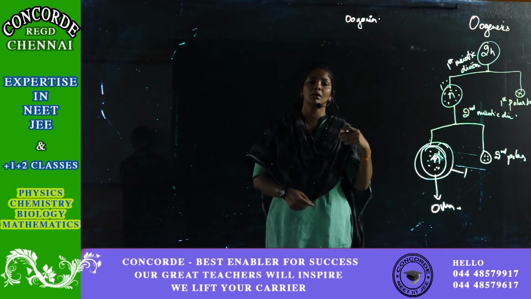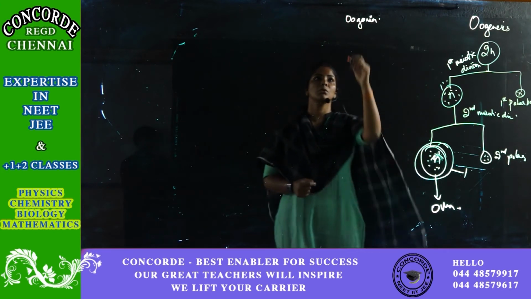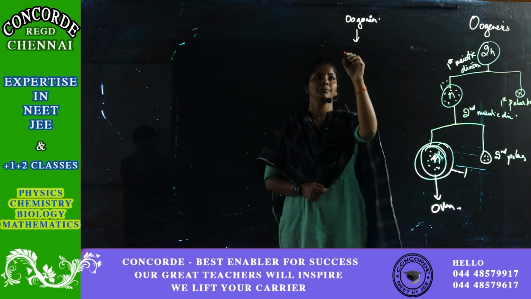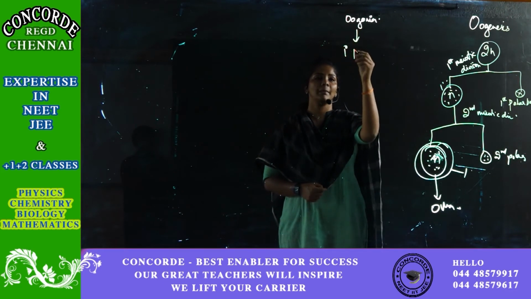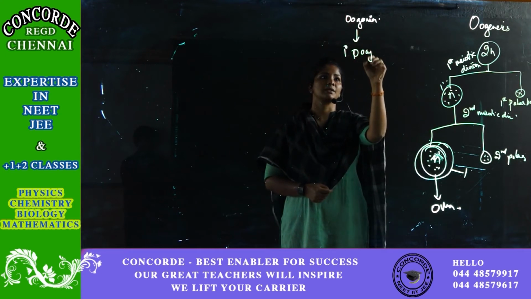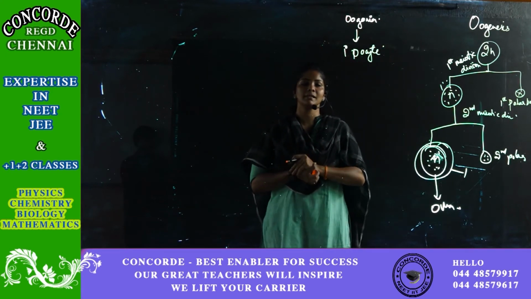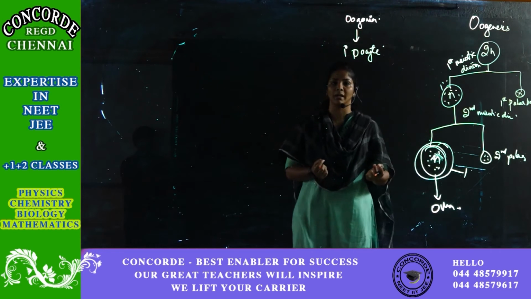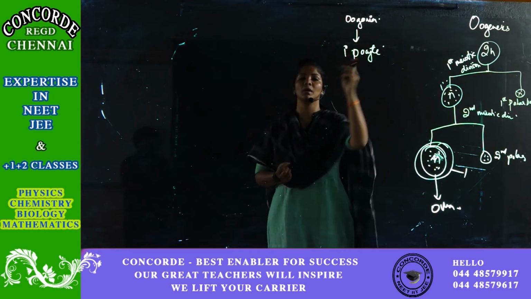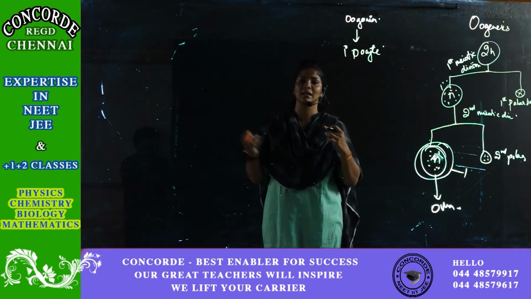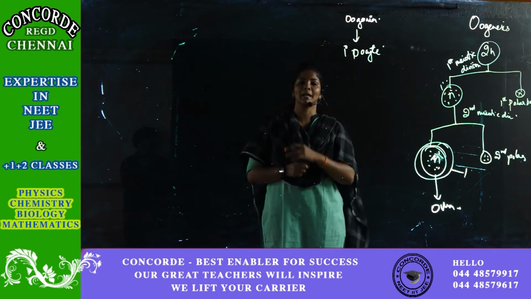Oogonia is nothing but the ovum mother cell. So oogonia will give rise to millions of primary oocytes. So what happens is, when the baby is born, the baby will be having some 60,000 to 80,000 primary oocytes.